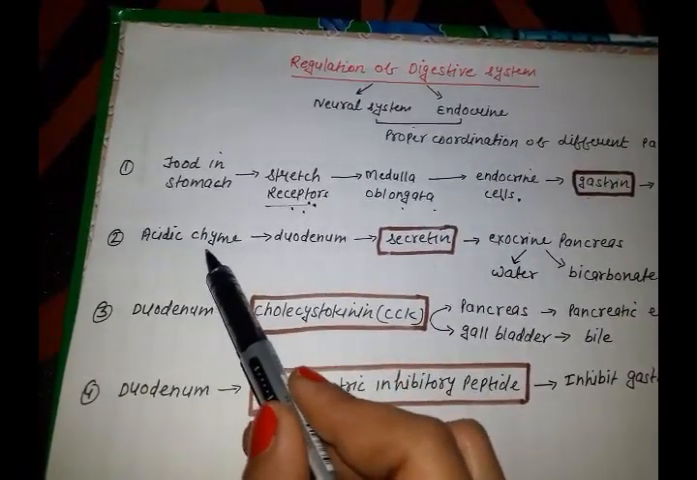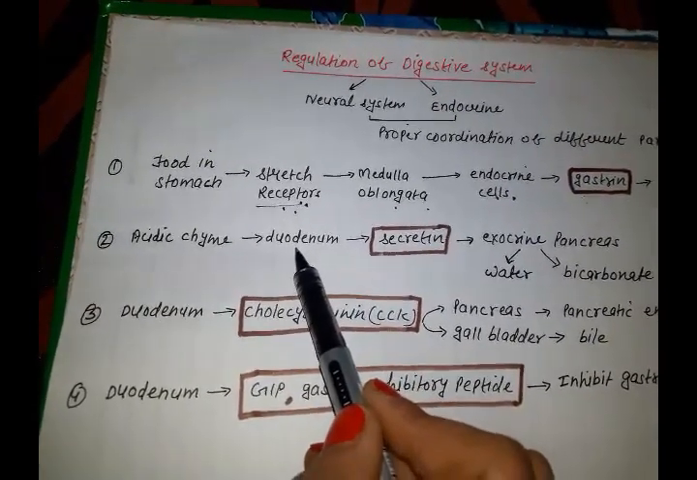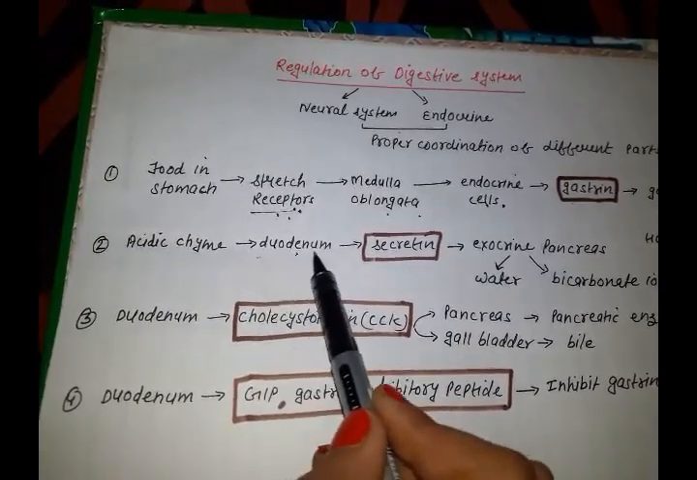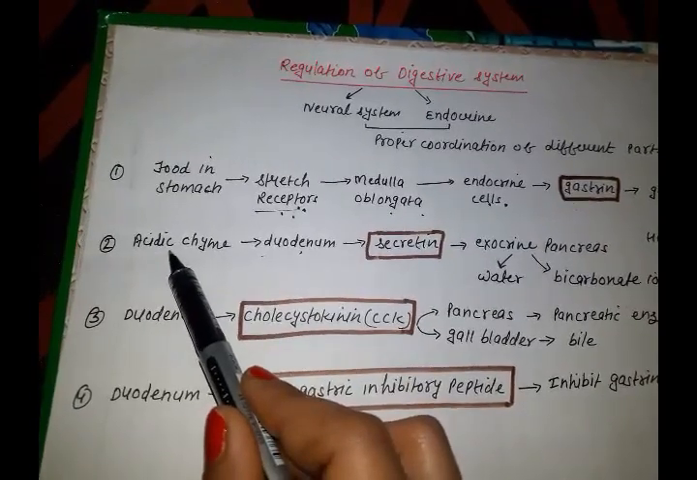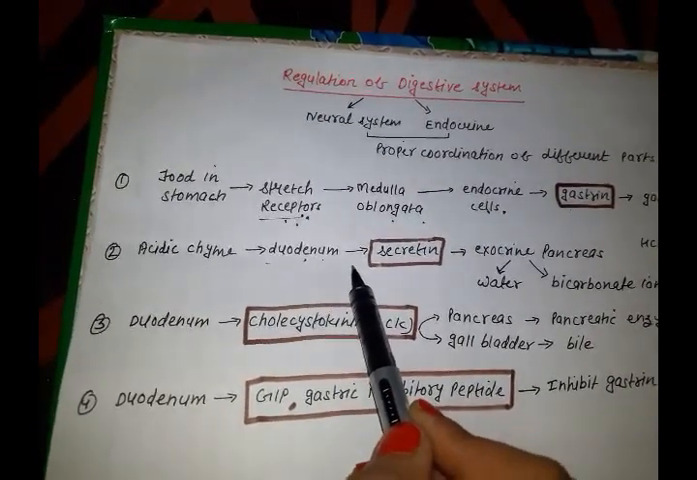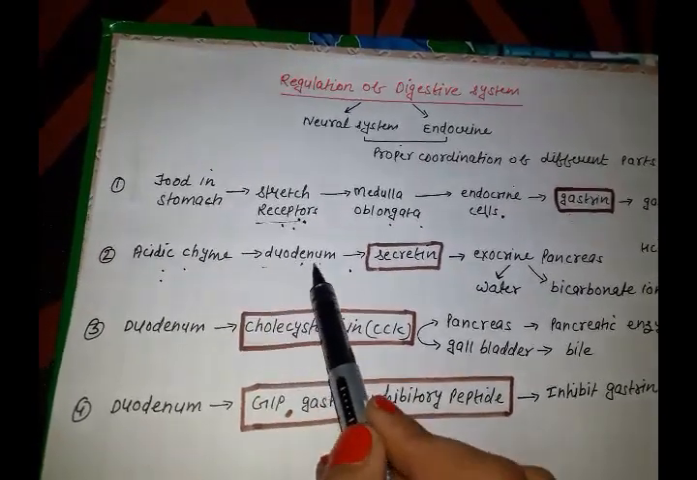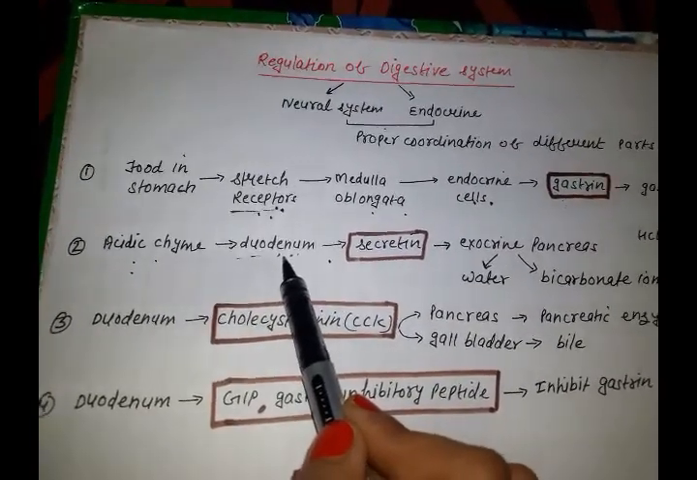When the acidic chyme enters into duodenum, the cells of duodenum will get a signal. Why do they get a signal? Because this duodenum cannot bear the acidic environment. Duodenum needs the alkaline medium. So when this acidic chyme is received by the duodenum, then its cells will get activated, and the endocrine cells